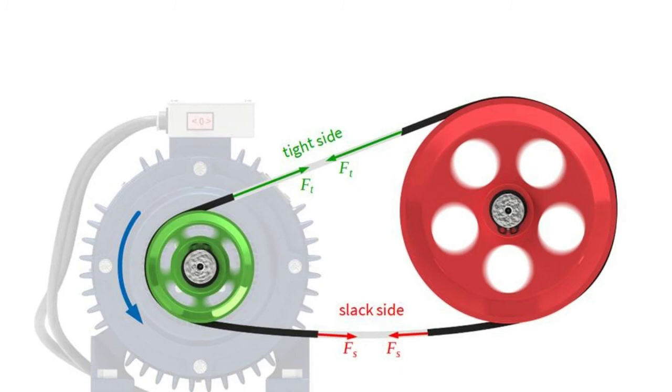Creep is caused due to the presence of relative motion of the belt and pulley. It is due to the increased length of the belt. During operation, there is a continuous run of the belt over the pulley and there is an alternate contraction and stretching of the belt. Expansion of the belt is on the tight side and contraction is on the slack side. Due to this uneven expansion and contraction of the belt over the pulleys, there will be relative motion of the belt over the pulleys. This phenomenon is called creep in the belt.